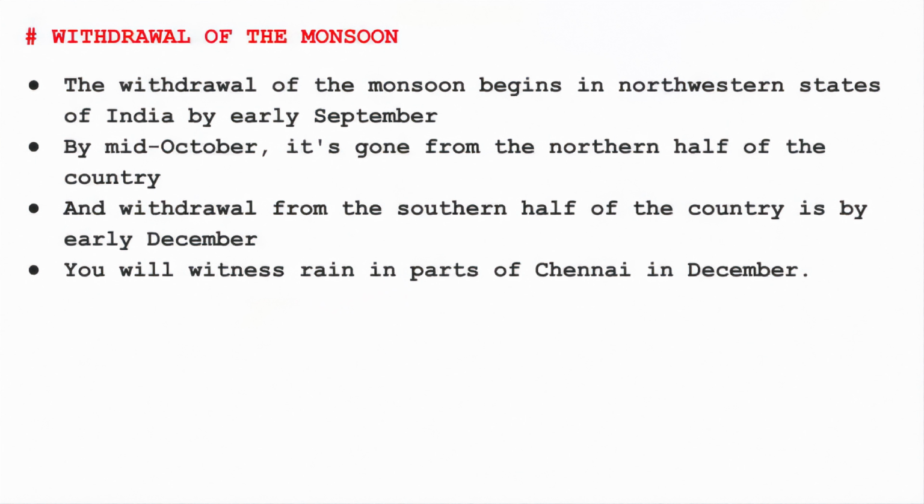Now from September onwards, the monsoon in India begins to exit and it starts from the northwestern states. Now if you see the regions around the northwestern side of the subcontinent, areas like Balochistan, Hindu Kush, Jammu and Kashmir, these places are extremely cold during winters. And after monsoon season, it is generally the winter season. And we have read this before in geography many times as to why the northern hemisphere is cold during winters.